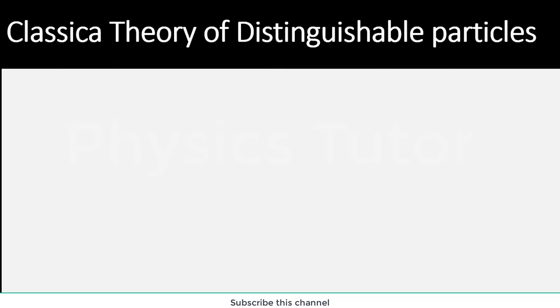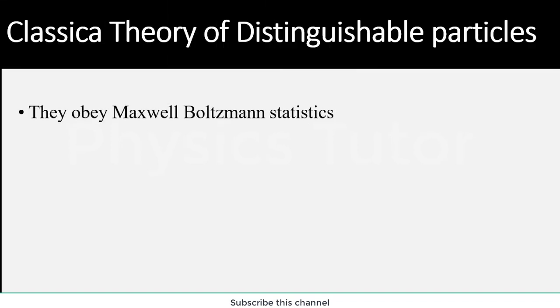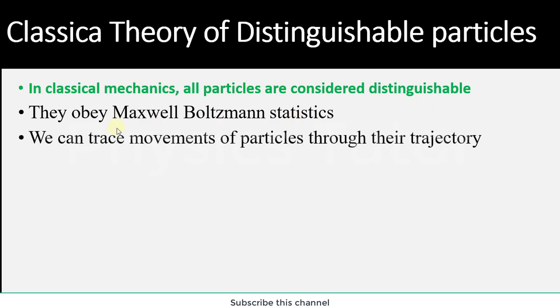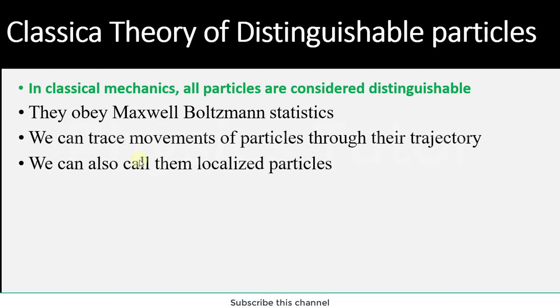Here we will study the classical key points of distinguishable particles. One is that they obey Maxwell-Boltzmann statistics. Another is that in classical mechanics all particles are considered distinguishable. Third, we can trace the movement of a particle through its trajectory. Next, we can also call them localized particles, meaning we can detect their energy, position or momentum.